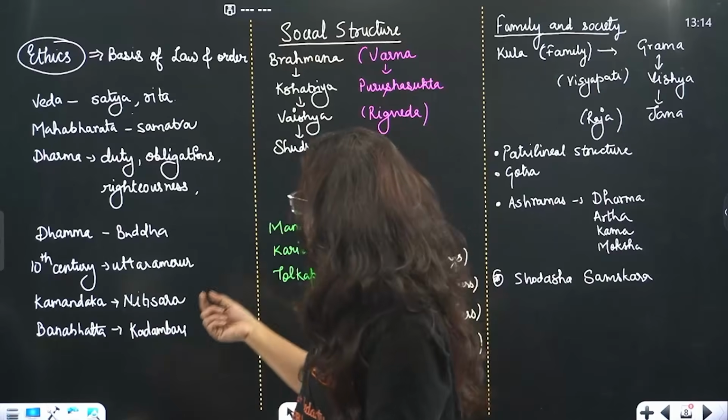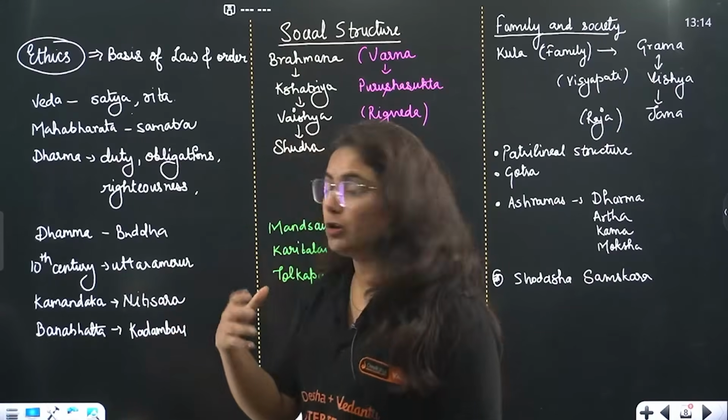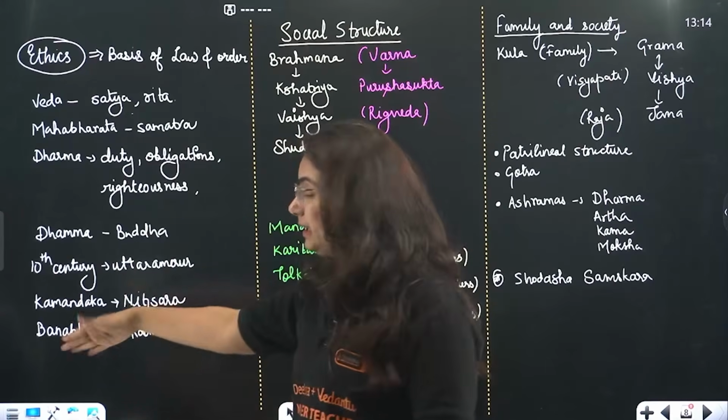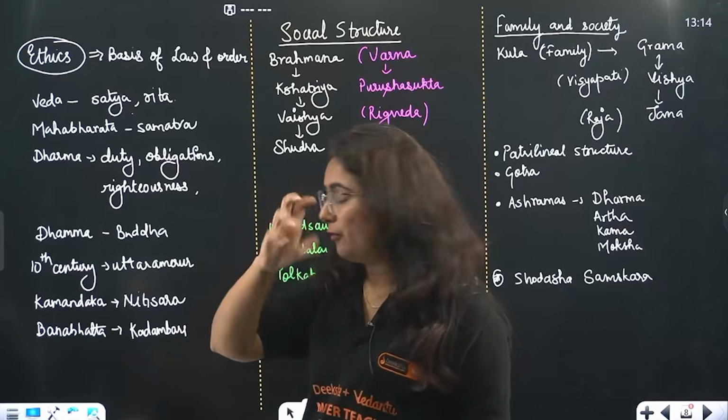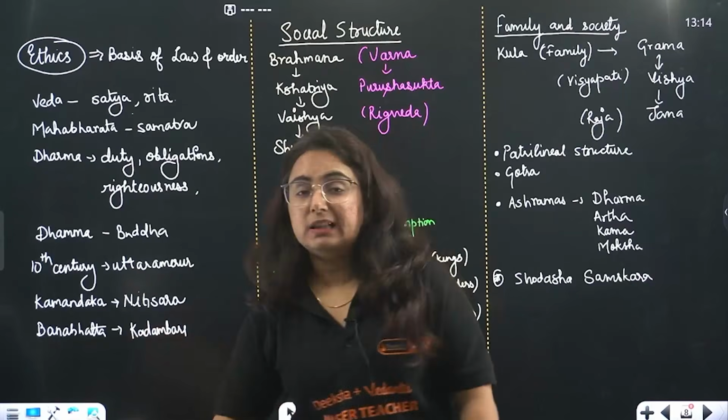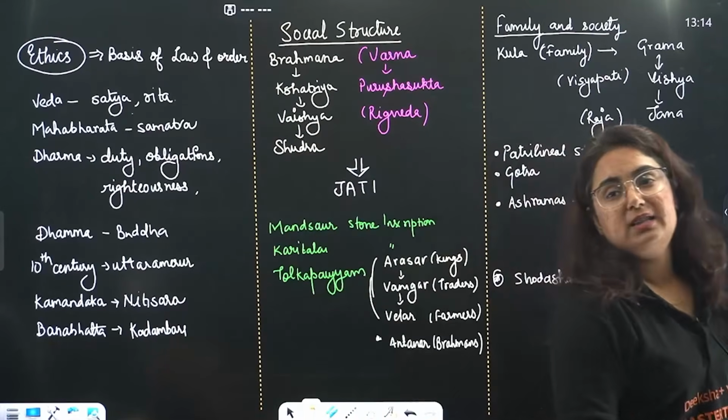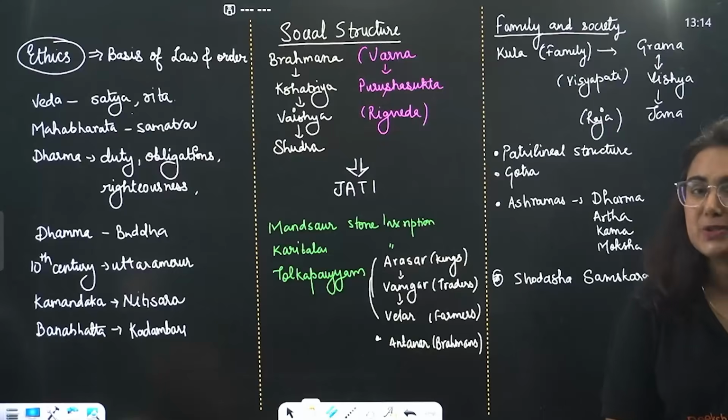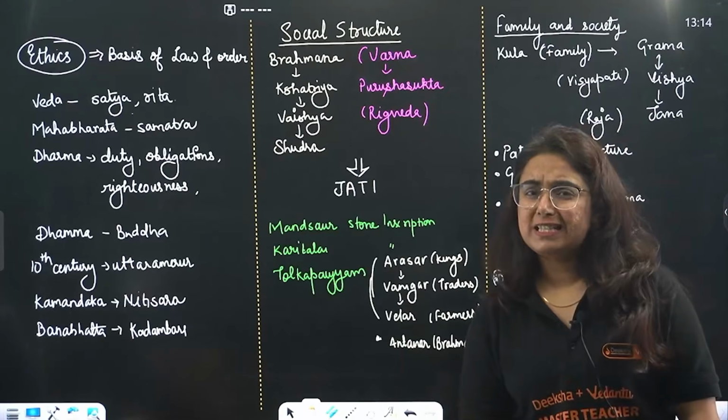In the 10th century, the Uttaramerur pillar also tells us more about law and order. Then the Kamandaka Nitisara text also tells us about that. Banabhatta, the writer in the court of Harshavardhana, in the Kadambari also writes about the ethics to be followed in society. But how does the society look?